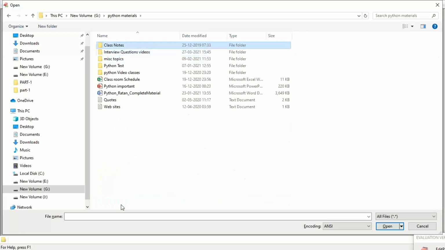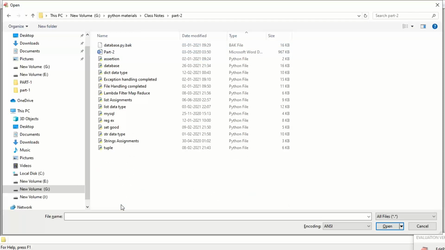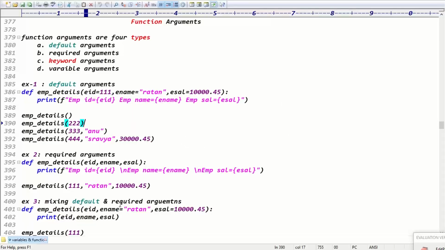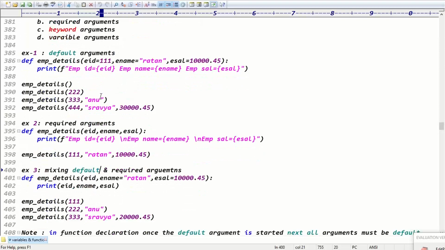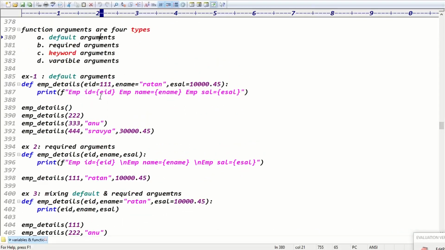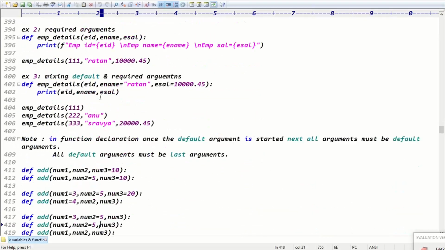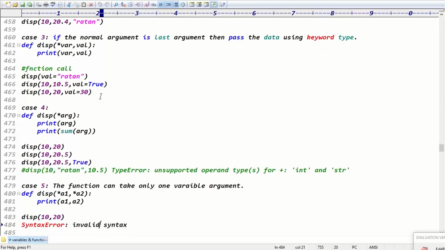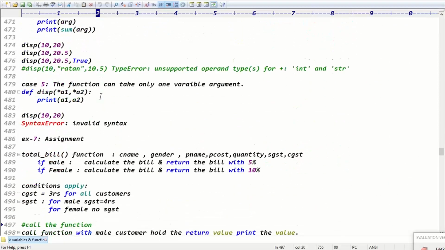The class notes part one we are discussing. Variables and functions, right? Okay, good. First, last class we did the function arguments, right? So we did the default argument, required argument, keyword argument, variable argument. Variable argument means star, right? Star means you can take multiple values. Just do the practicals for all these examples.